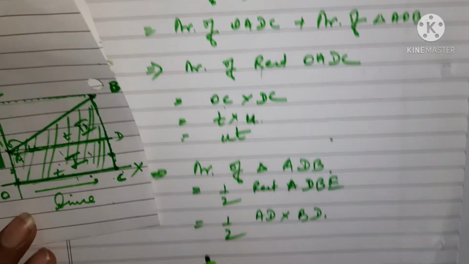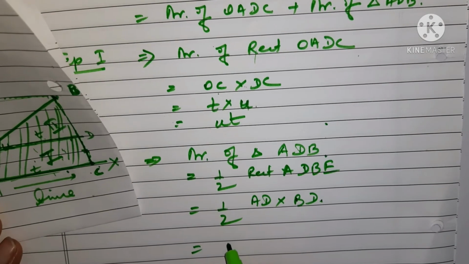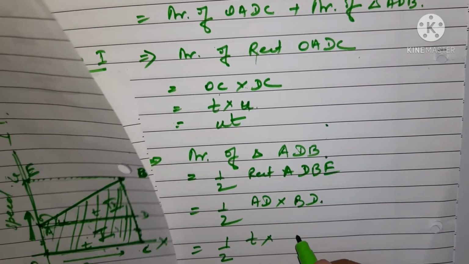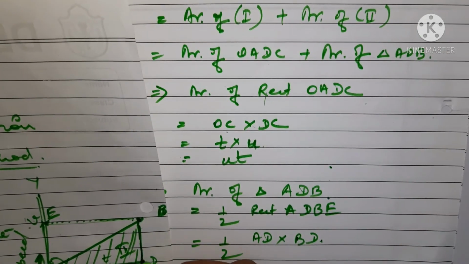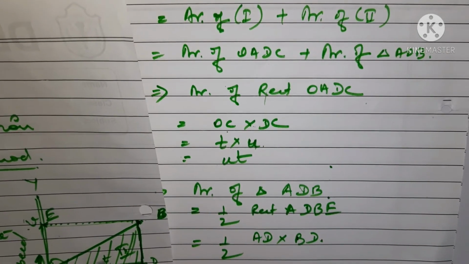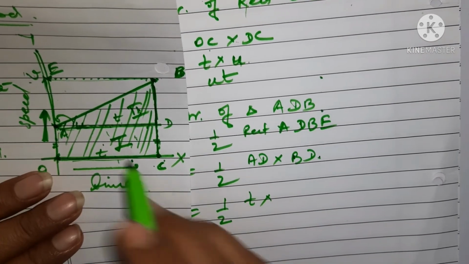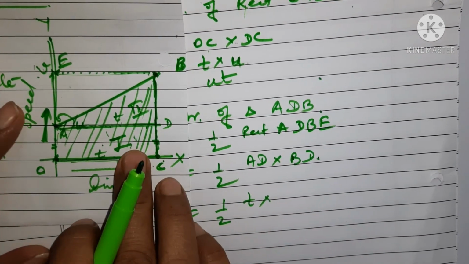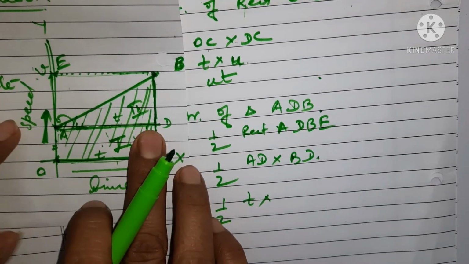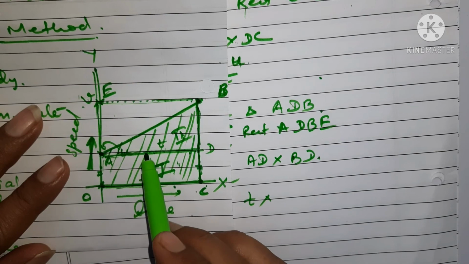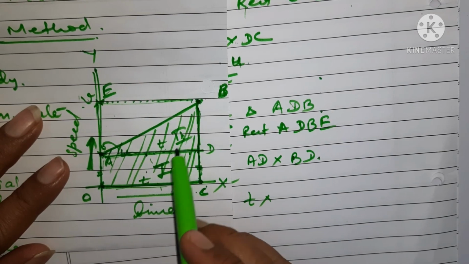Now what is AD here? AD is T. And what will be the value of BD? As we have derived in the first equation of motion, BD is equal to A into T, by the definition of slope.